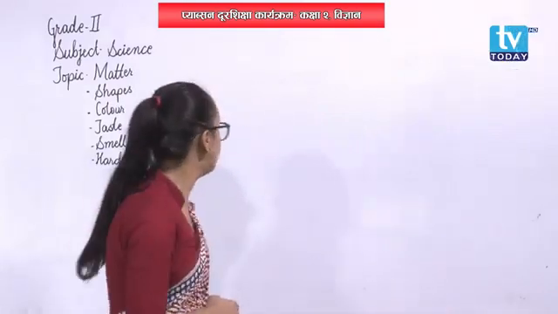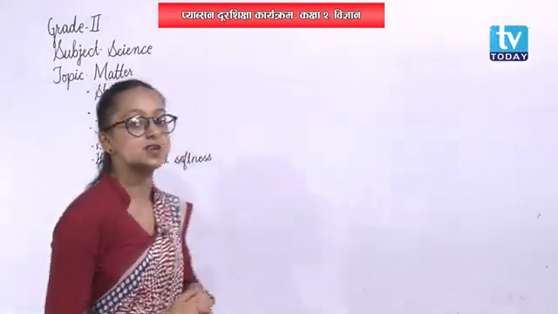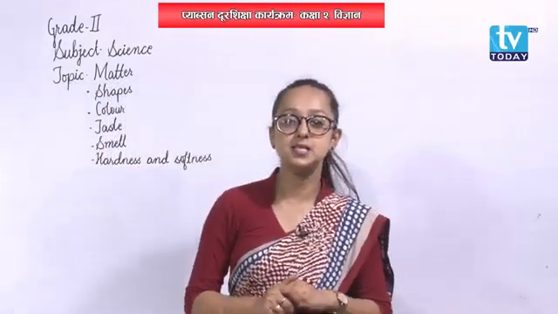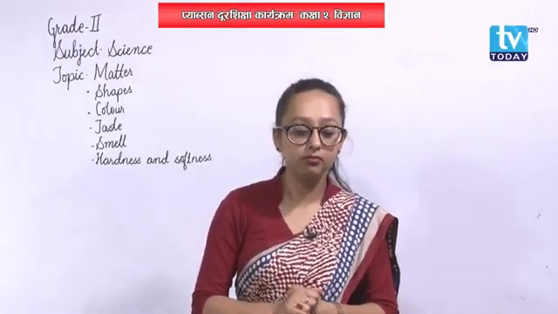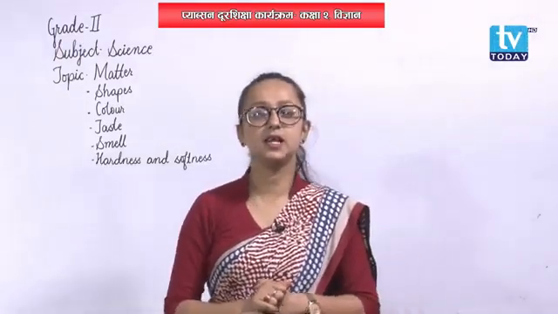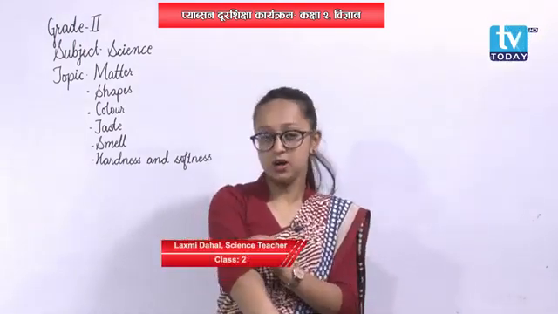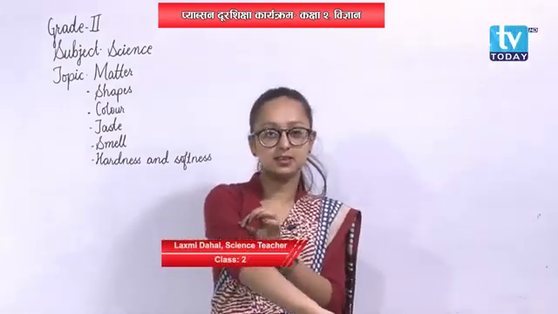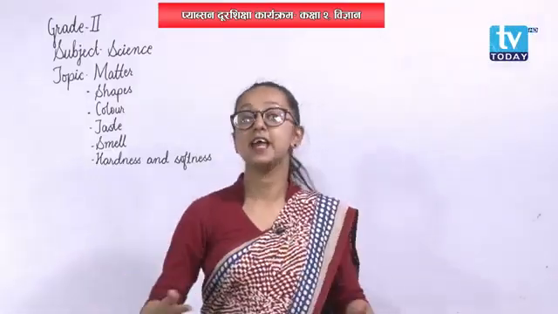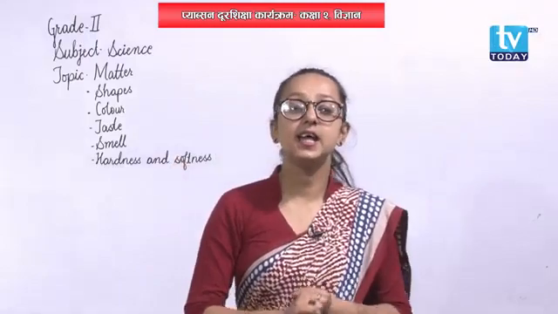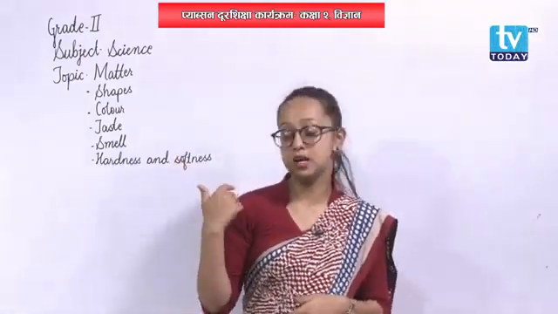Okay. Now we have the next topic, that is on the basis of color. Now let us discuss objects on the basis of their color. At first let us think of red. What is the color of this dress of mine? Is it red in color? Yes. Then think of other objects that are red in color, that have the same color as this.